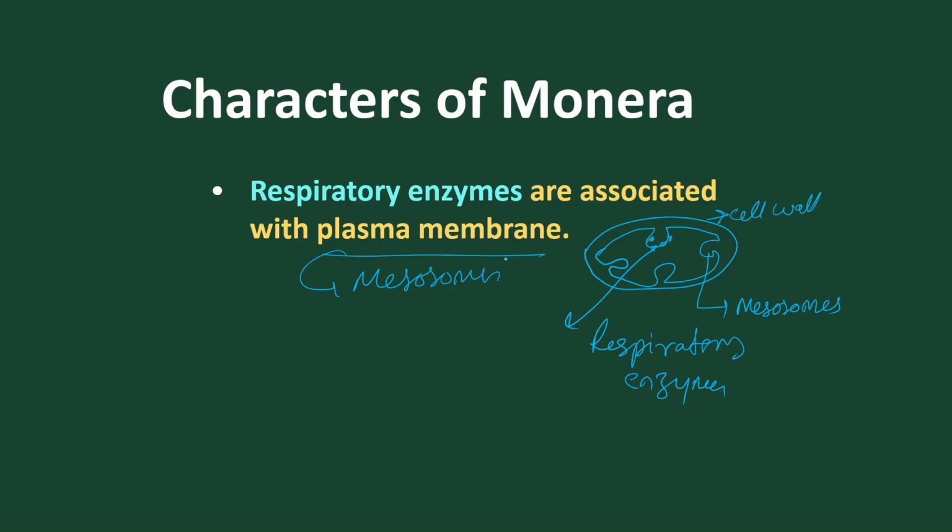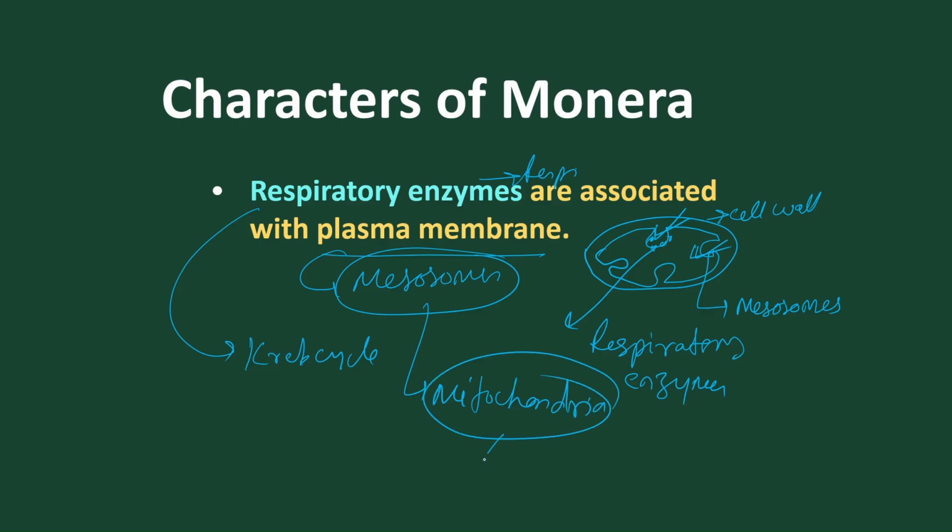And mesosomes are of two types. One is the septal mesosome, another is the lateral peripheral mesosome. These mesosomes contain the respiratory enzymes for respiration. The respiratory enzymes help in performing the Krebs cycle. So the mesosomes act as primitive mitochondria that help the Krebs cycle to produce ATP.